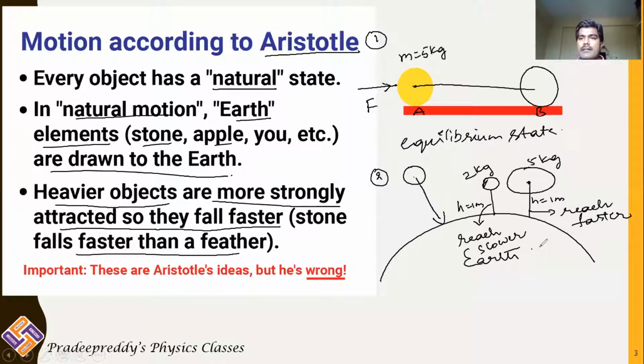But later, these were proved wrong by another scientist named Galileo, Aristotle's successor. How he proved these two statements wrong and what conclusions he drew from his activities, we will discuss in the coming slides.